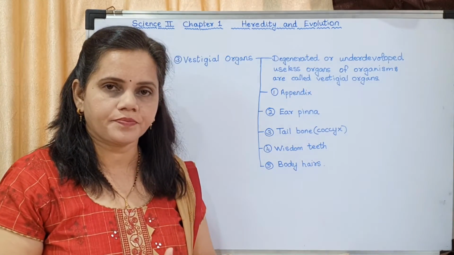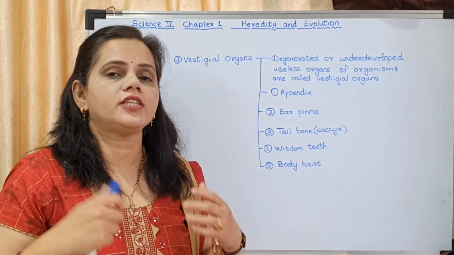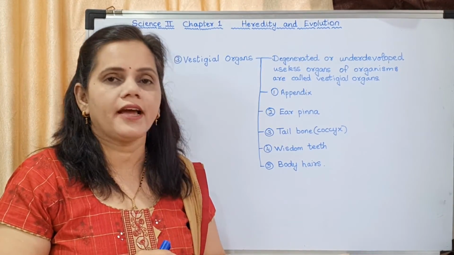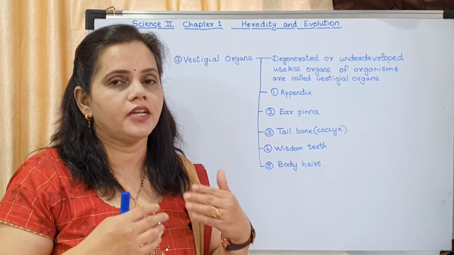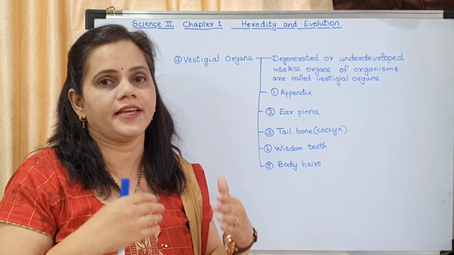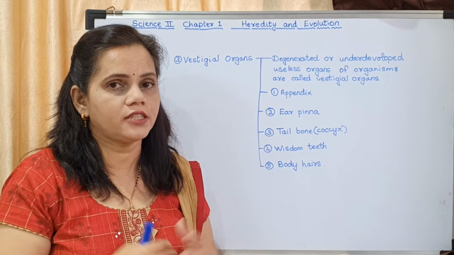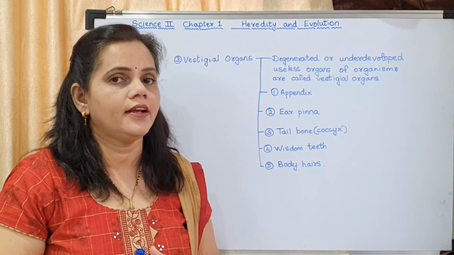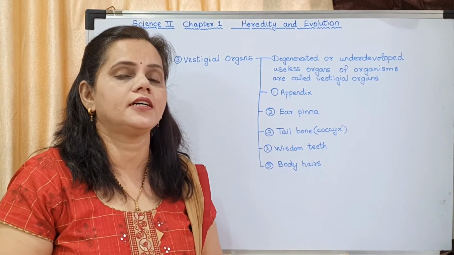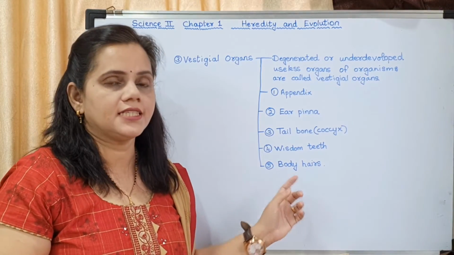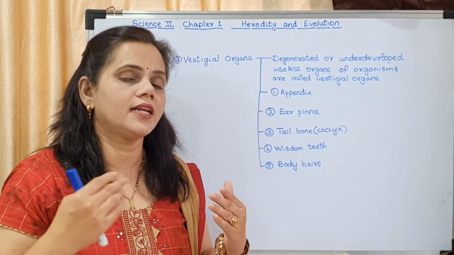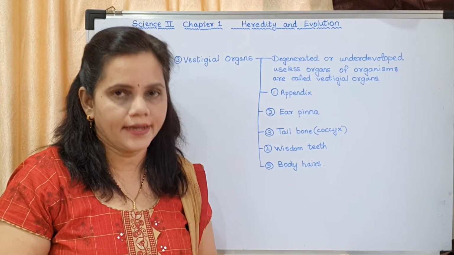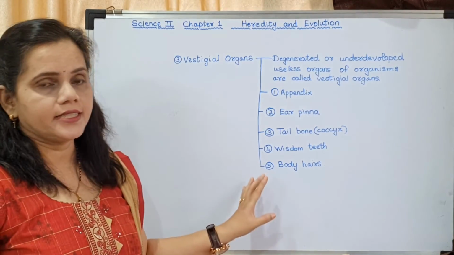Body hairs. If you see monkeys and other organisms, they have fur, but we don't have fur. As we evolved and started wearing clothes, the use of hair went on decreasing. So our body does not have as much hair as is present on animal bodies. Body hairs are also vestigial organs, which are there but of no use to us. They do not protect us from cold and heat. So these are the vestigial organs.